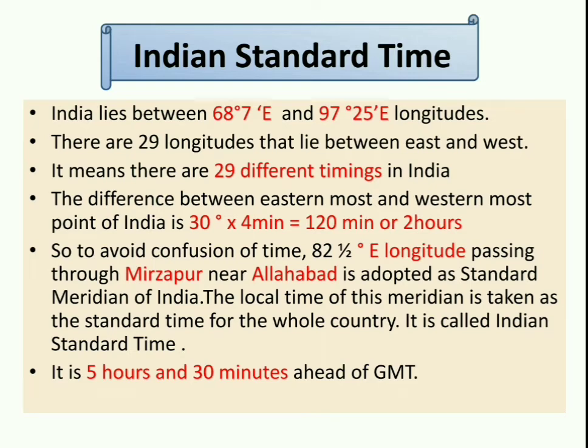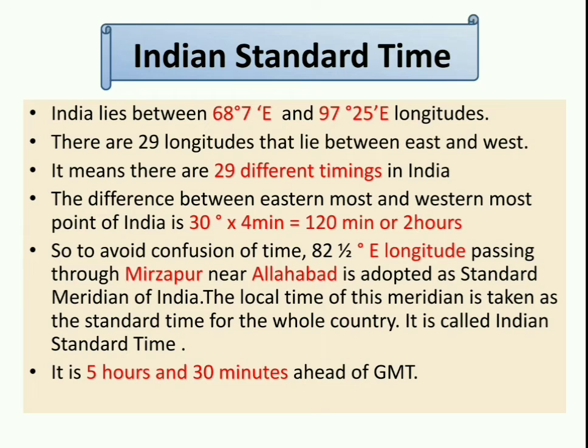But if we consider 29 or say 30 different times in India, a lot of confusion will be created, because railway timetables are set, flight schedules are set, and different places would have different times.